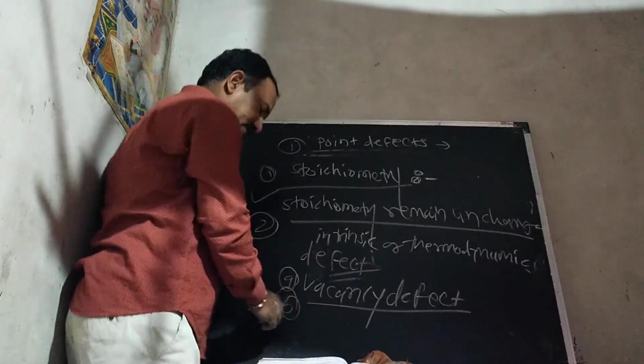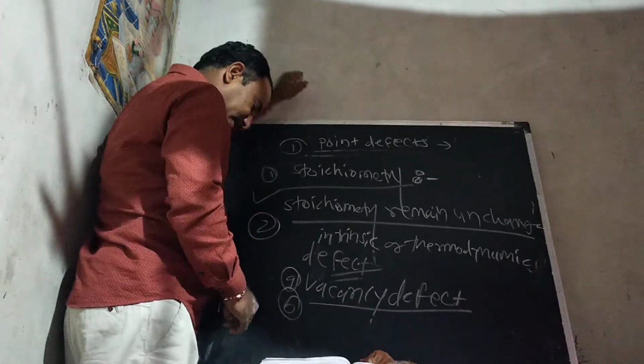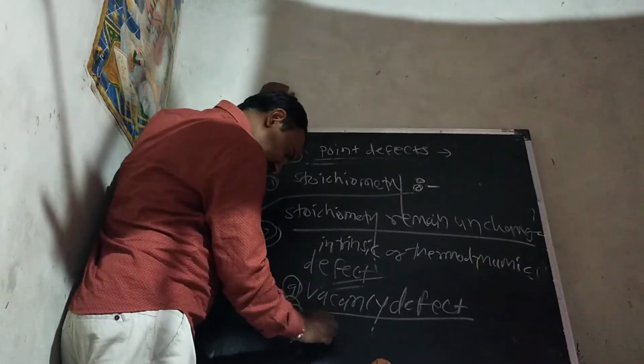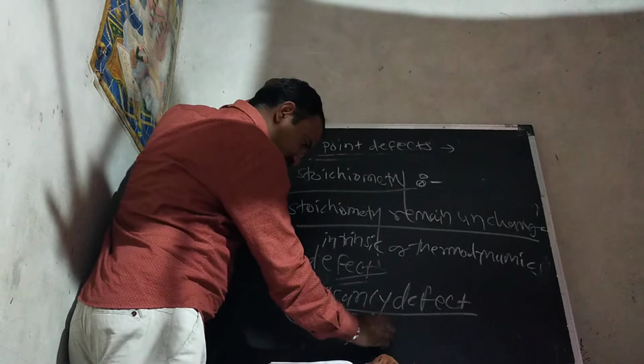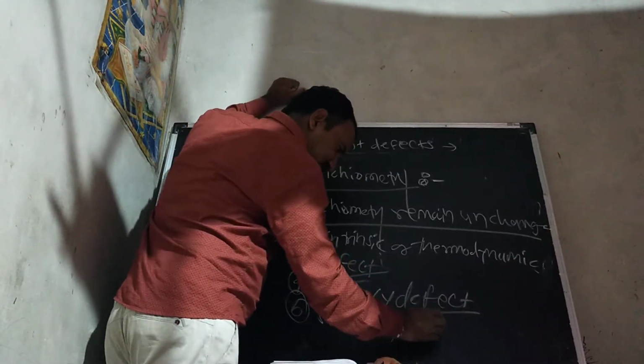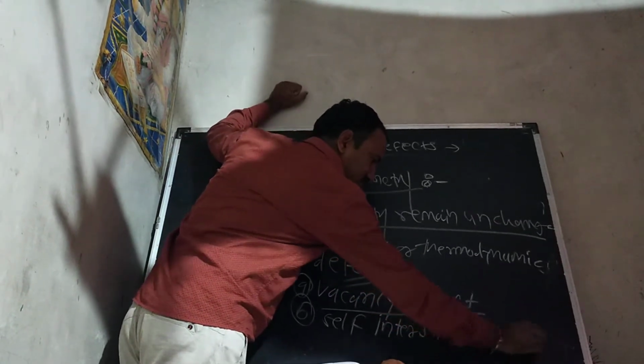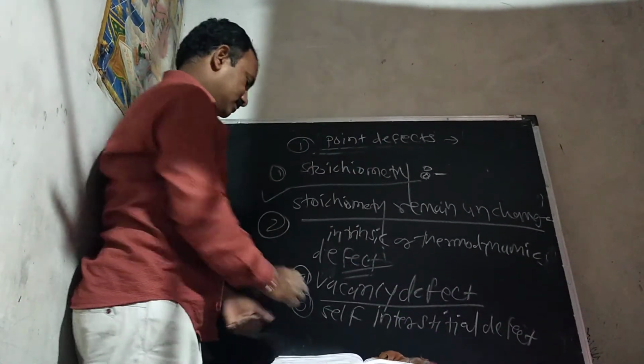Second type is the interstitial defect. So this is the second type of the stoichiometric defect.